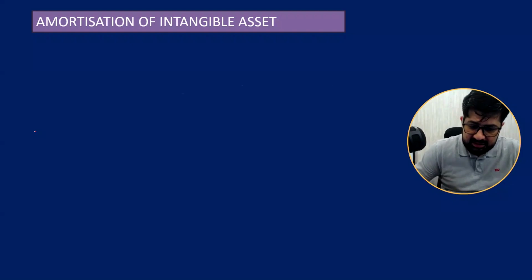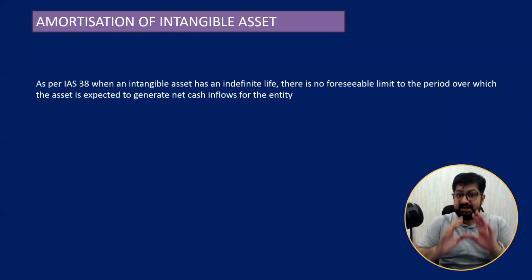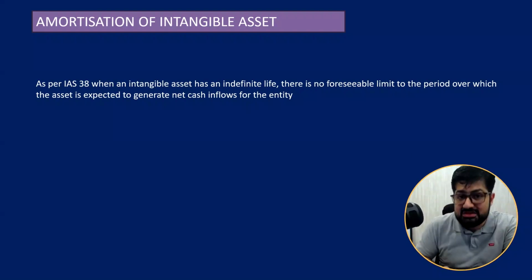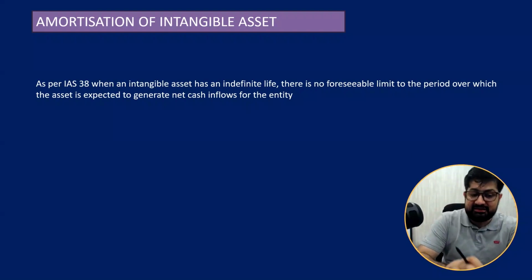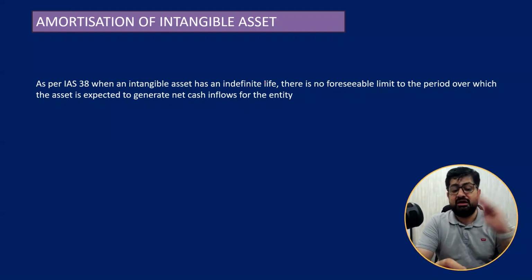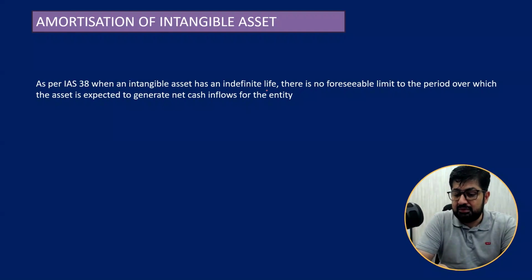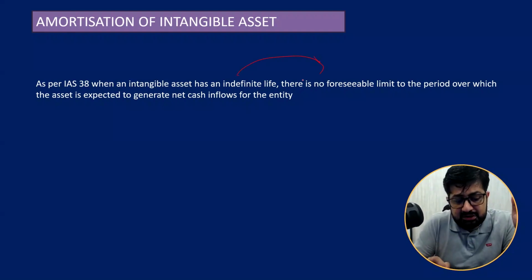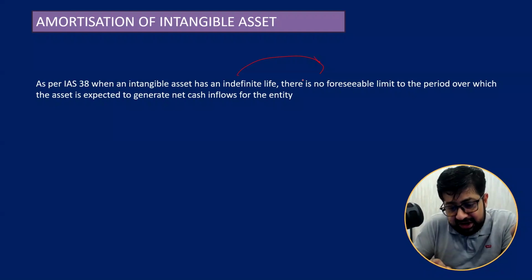Now, the next part, because we said it has an extension worth 2 marks, that is amortization. So what does IAS 38 say about an intangible asset with indefinite life? What does indefinite life mean? No foreseeable limit to the period over which the asset is expected to generate cash flows.